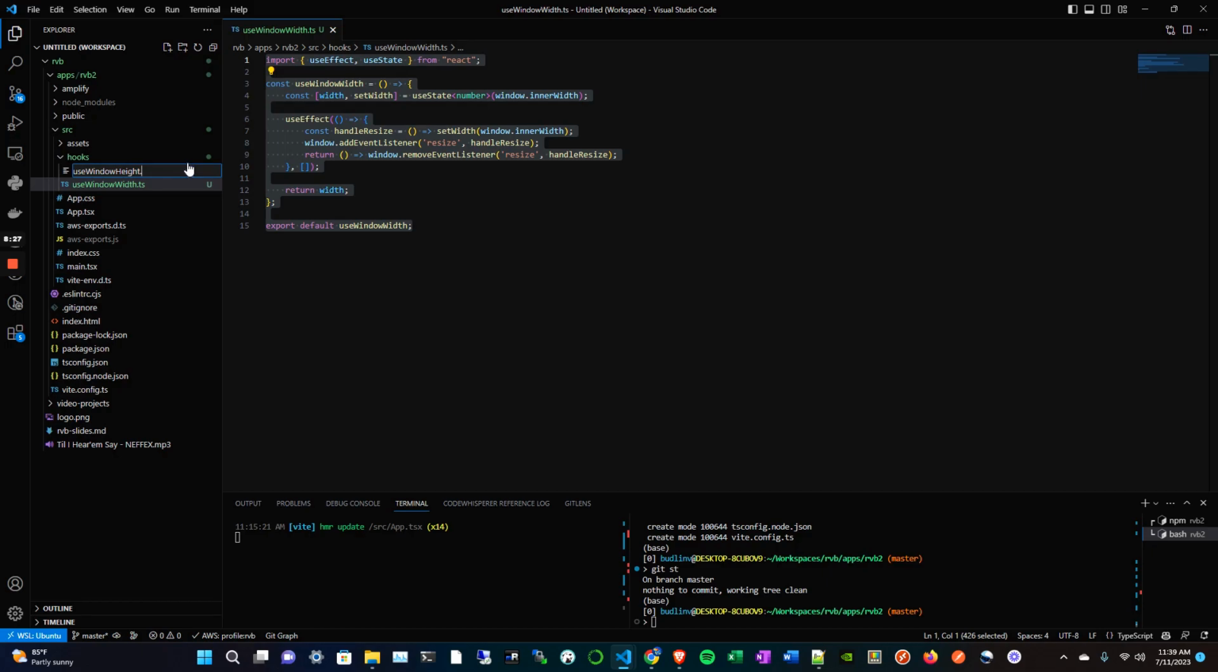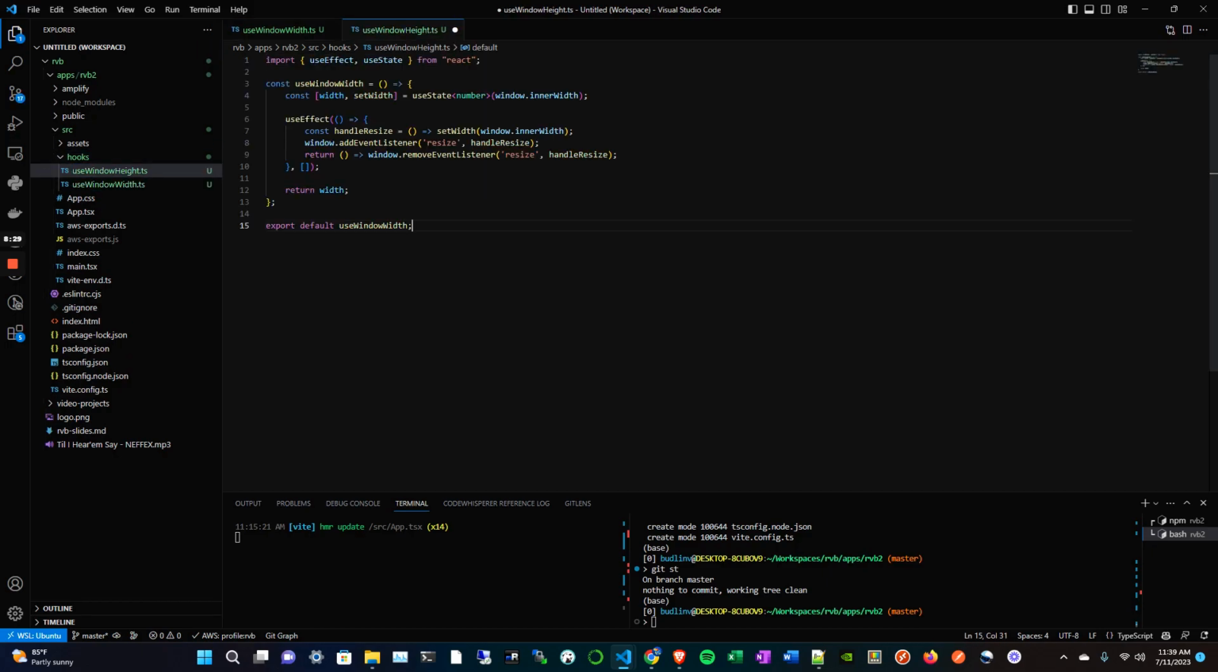useWindowHeight.ts, boom, and we'll change this to height, change this to setHeight. Inner width, we now want innerHeight, and of course setHeight, height. And probably want to name this something better. Cool, and just like that, we have the exact same hook. This will listen for changes or resizes to the DOM and then update the height accordingly, except right here we need to fix that as well. Cool, so we have our first two hooks.